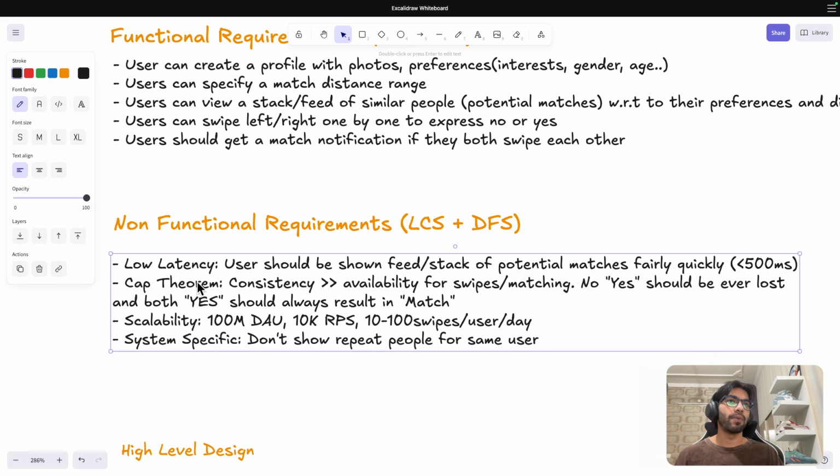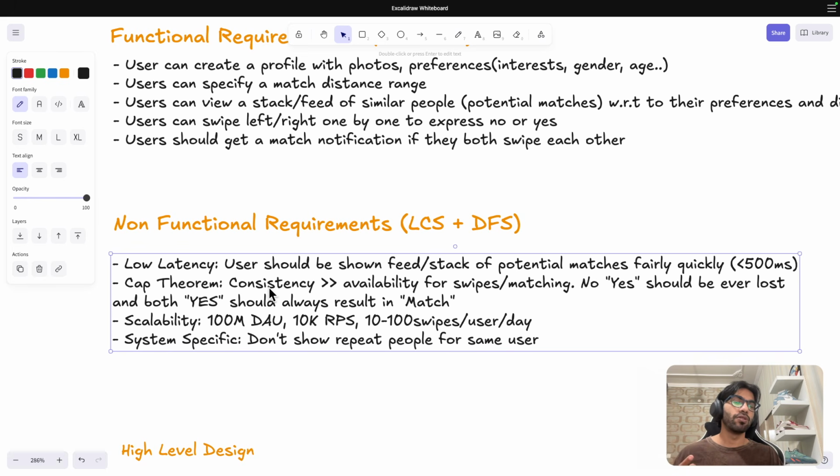Coming to CAP theorem, right? So again, if you don't know about CAP theorem, please go read about it. The aim of this video is not to teach you CAP theorem, but it is a design concept that you should be aware of. Now in this, we have to choose either consistency or availability because network partition is given.